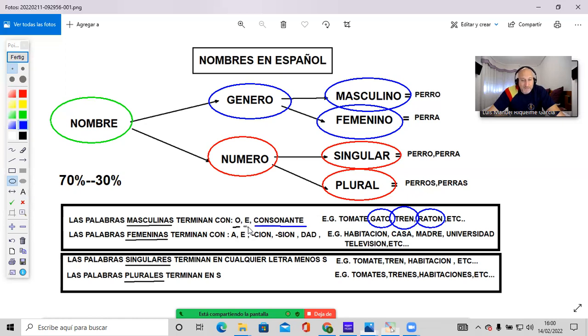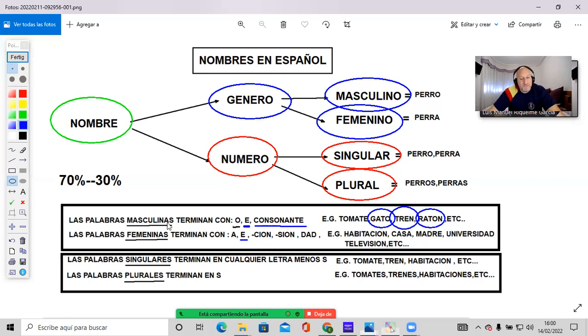Words can sometimes be masculine if they end with an E, but an E can also be feminine, so we will never know. How do we know? Simply by becoming familiar with those nouns. We will hesitate when we have a word with an E unless we know the word beforehand. A word ending with an O is definitely masculine. A word ending with a consonant is definitely masculine.